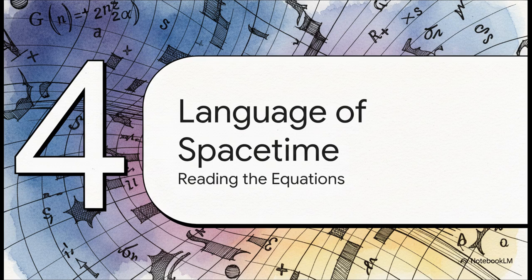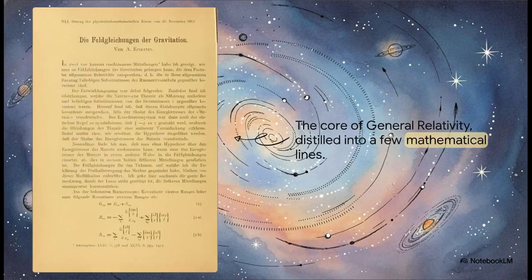Well, to get a handle on that, we have to look at the very heart of this paper, the equations themselves. And hey, don't worry, don't click away. We're not going to do a bunch of math. We're going to read them like a language. This right here, this is the engine of general relativity. The whole idea boiled down into just a few lines of mathematical syntax. This is the language Einstein invented to speak to the universe.